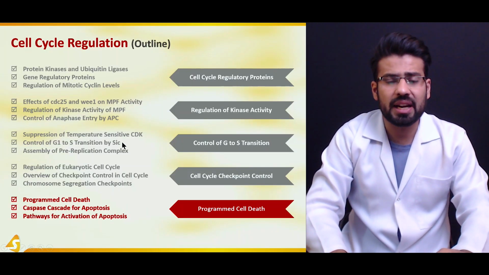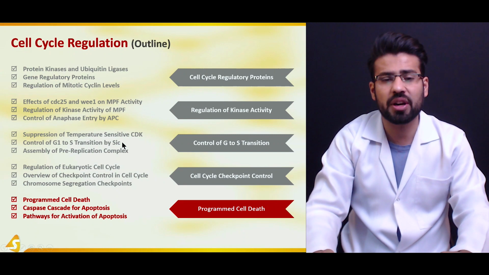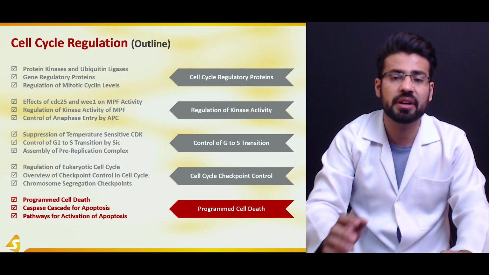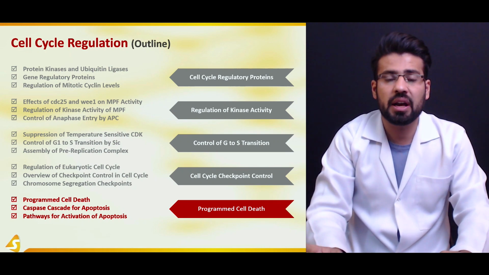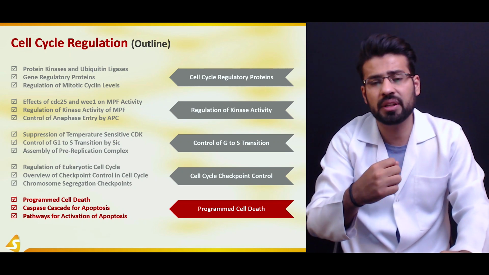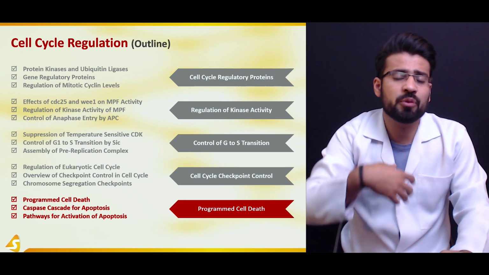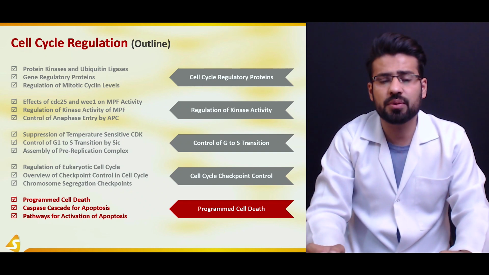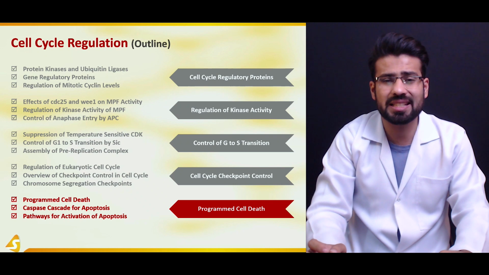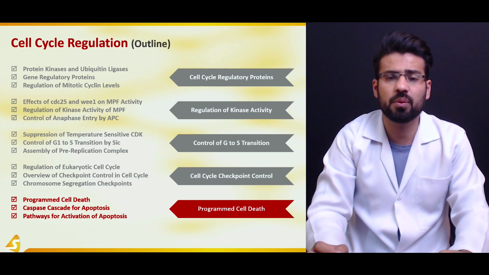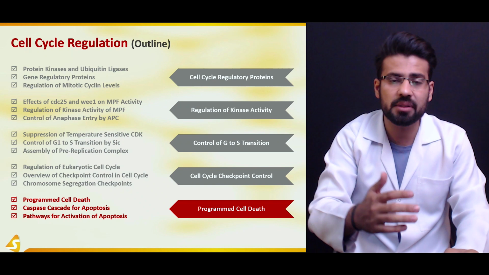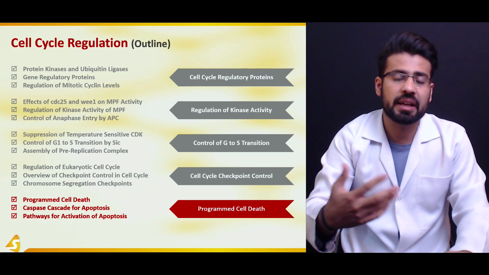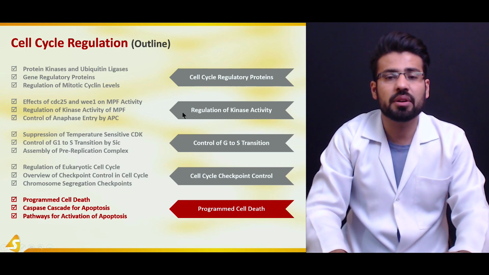So in this particular section, we started off with the discussion of programmed cell death, and we saw how necessary it is for normal physiological development. We saw the case of the tadpole, we saw the case of the fetus, fingers and the toes, and this was followed by the discussion of the caspase cascade activation for apoptosis, and then we saw the different pathways that play an important function for the activation of apoptosis. We saw the extrinsic pathway, and we also saw the intrinsic pathway as well. So that was all for this particular section.